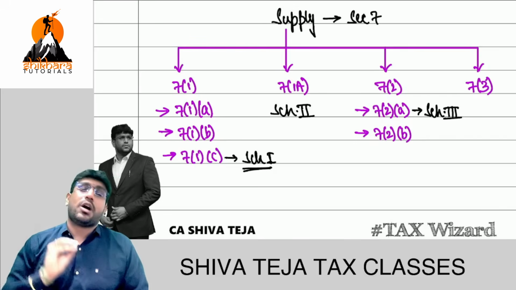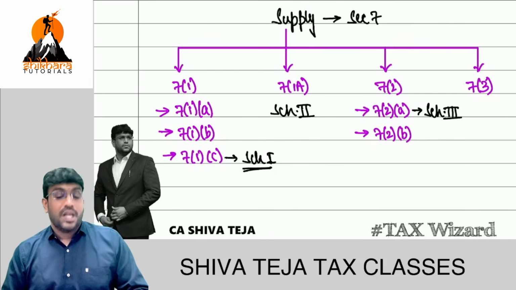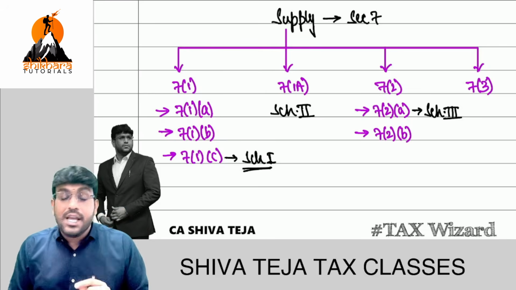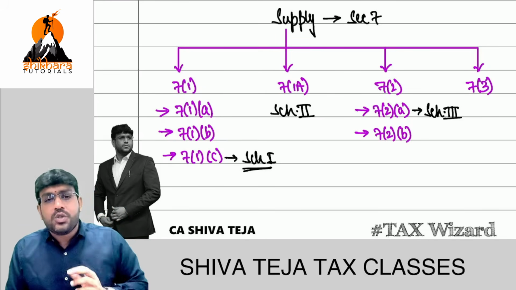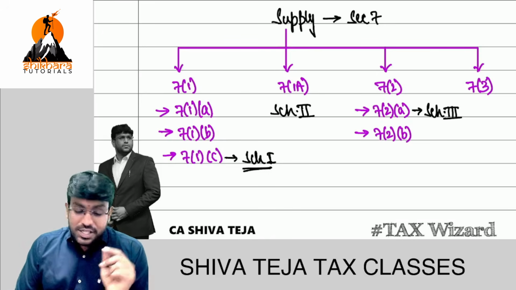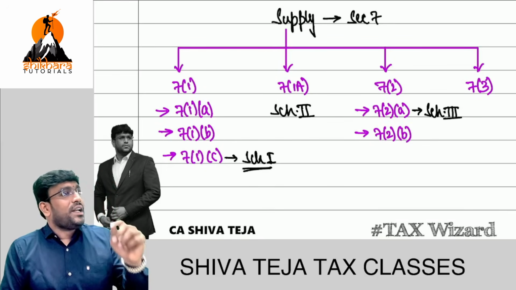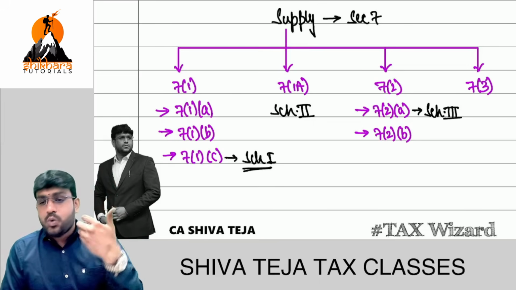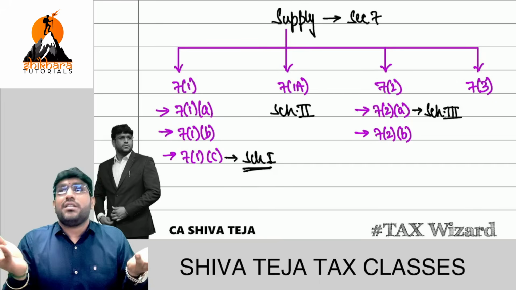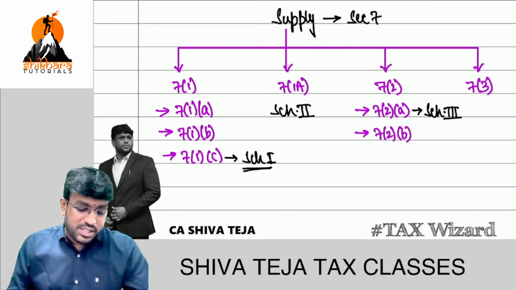Next. Schedule 2 talks about what are regarded as supply of goods and what are regarded as supply of services. Next. Schedule 3 talks about transactions which are neither regarded as supply of goods nor regarded as supply of services. That means it is not goods, and it is not service. And if it is not goods and not service, GST will not apply. Clear, friends? Everyone? Chalo, let's start with which point first?